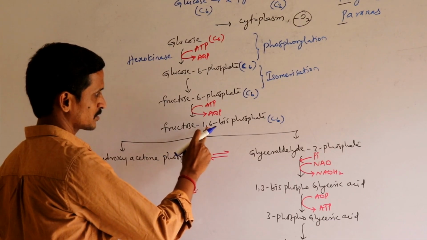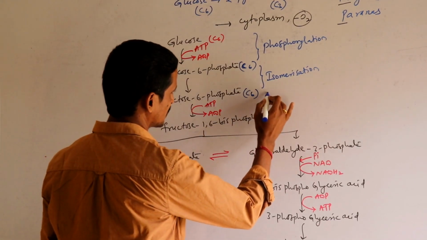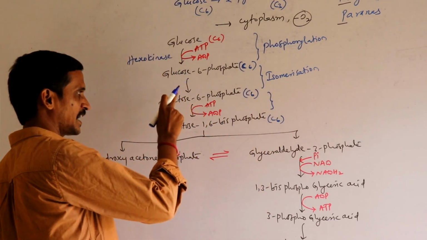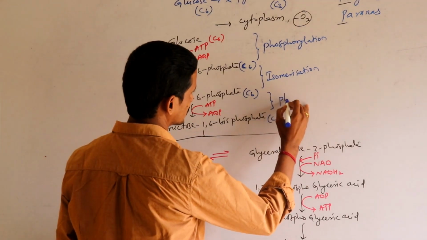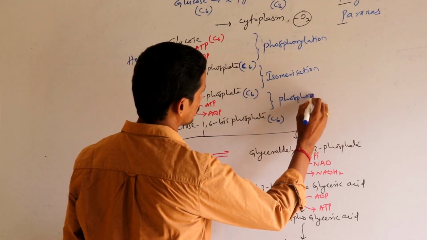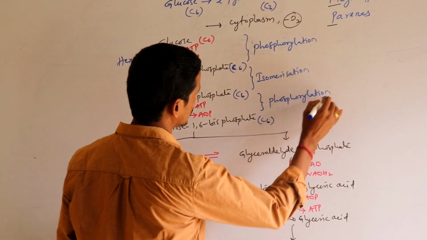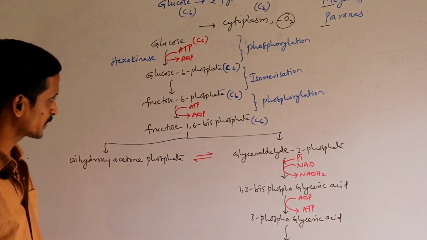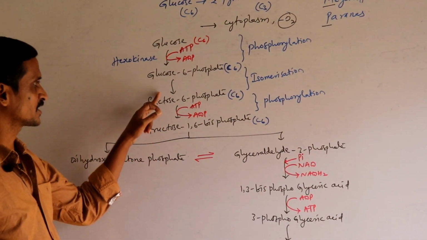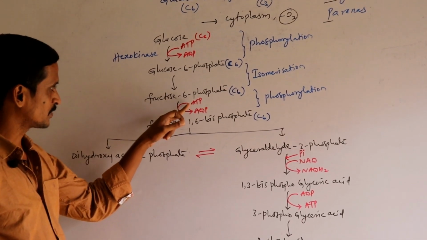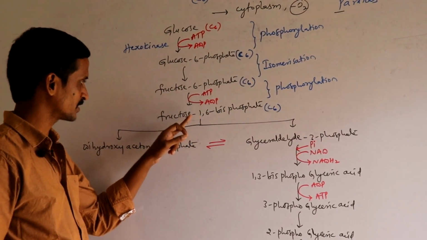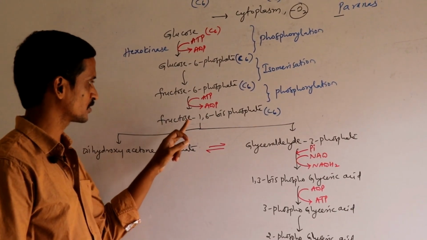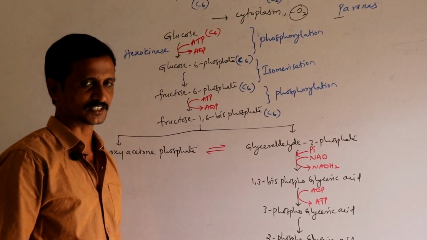So fructose 1,6-bisphosphate, as a phosphate group is added to this one, that's why this is called again phosphorylation. ATP is utilized by fructose 6-phosphate, so one more phosphate is attached on the first carbon. Now the compound is called fructose 1,6-bisphosphate.